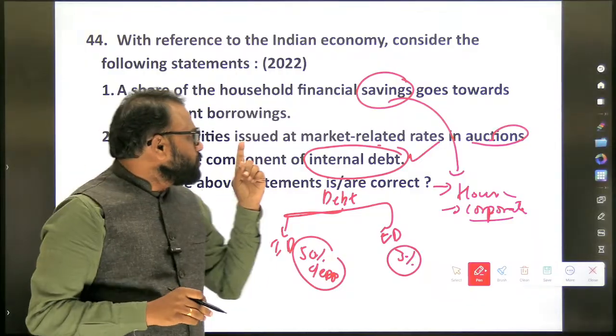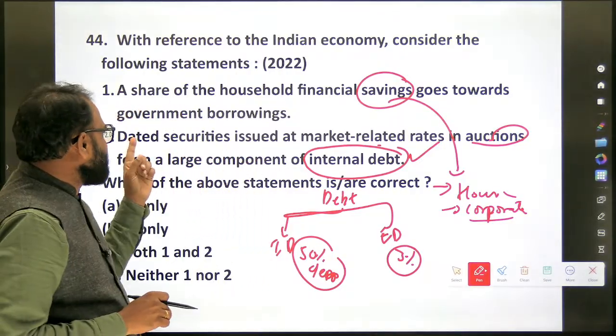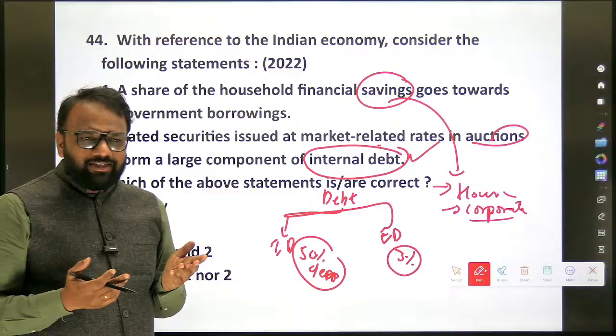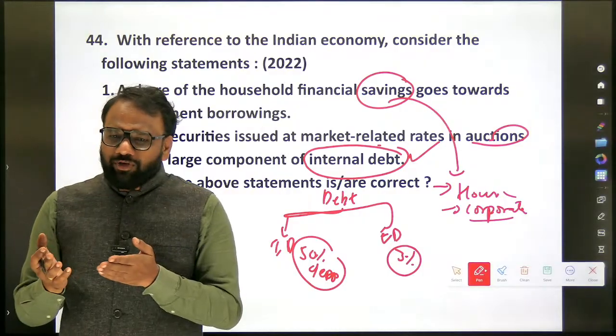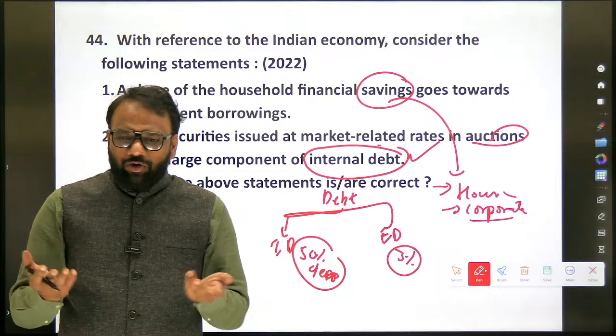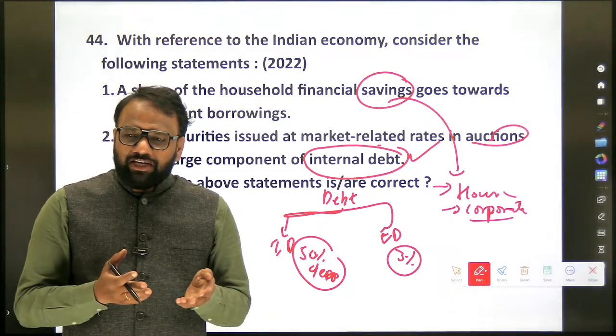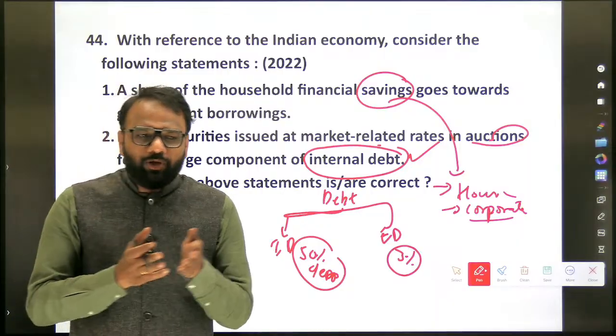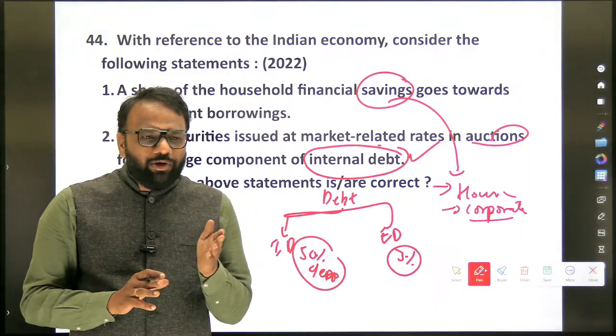A share of the household's financial savings goes towards the government borrowings. True or false? See, what is savings? The extra amount which you have, you will just deposit in the bank. What will the bank do? It will lend a loan. When it is lending loans, does it lend only to the private entities? It will give loans to the government as well.